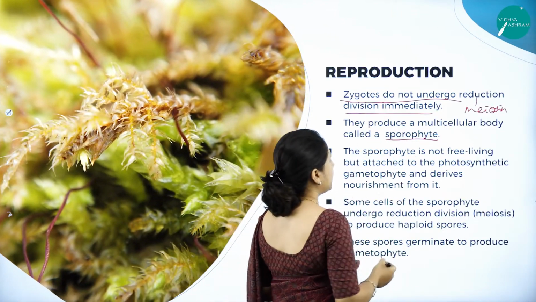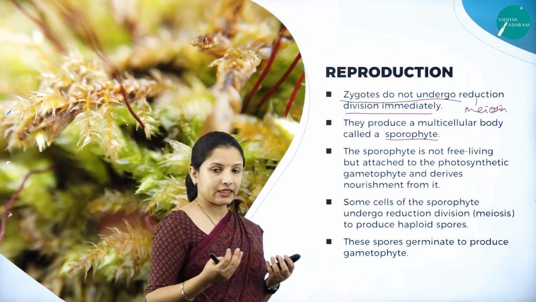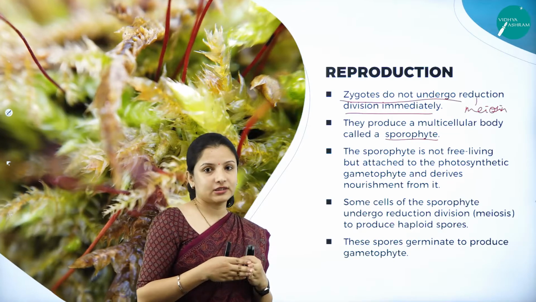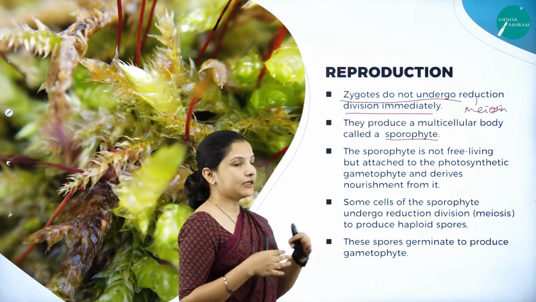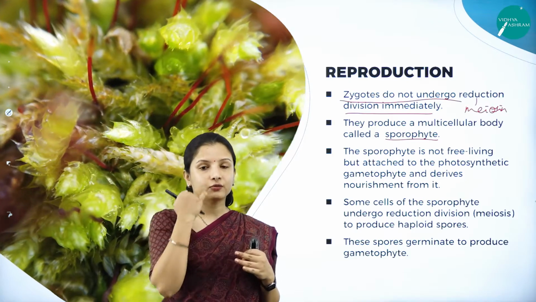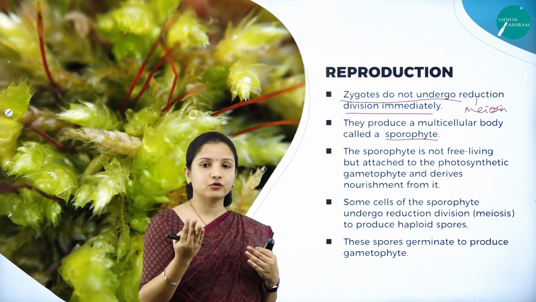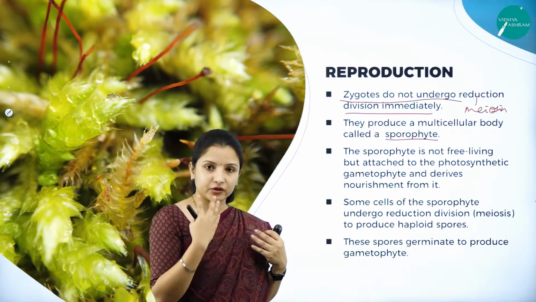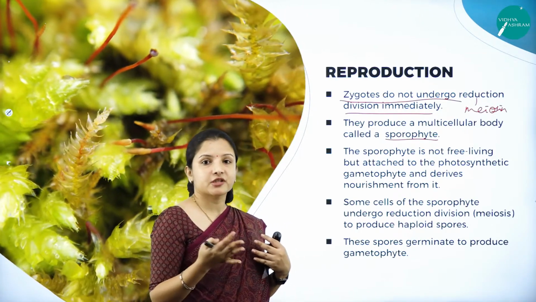The sporophyte is actually not free living. Why? Because it is always attached to the photosynthetic gametophyte, and it derives its nourishment from the photosynthetic gametophyte. Just like in plants, the zygote develops nourishment from the nucellus or from the endosperm tissue, right?